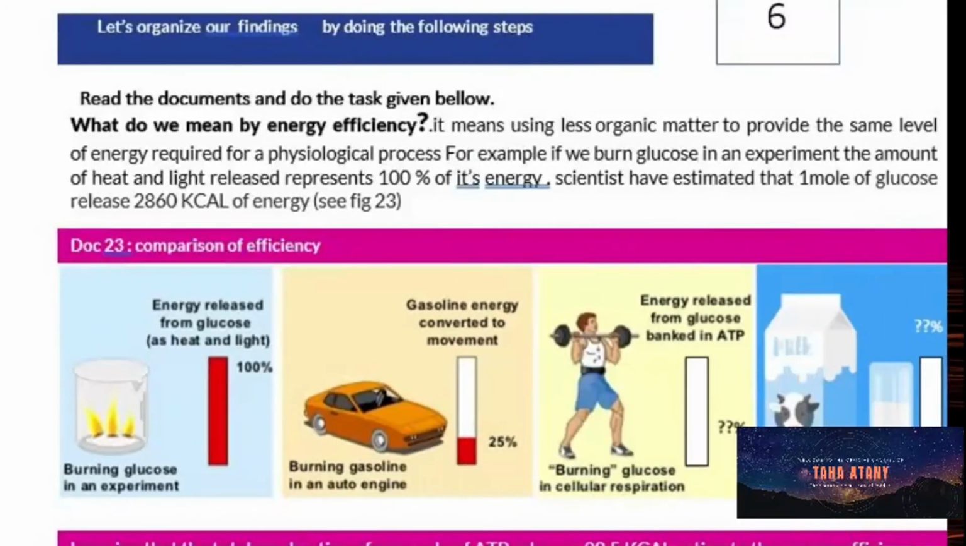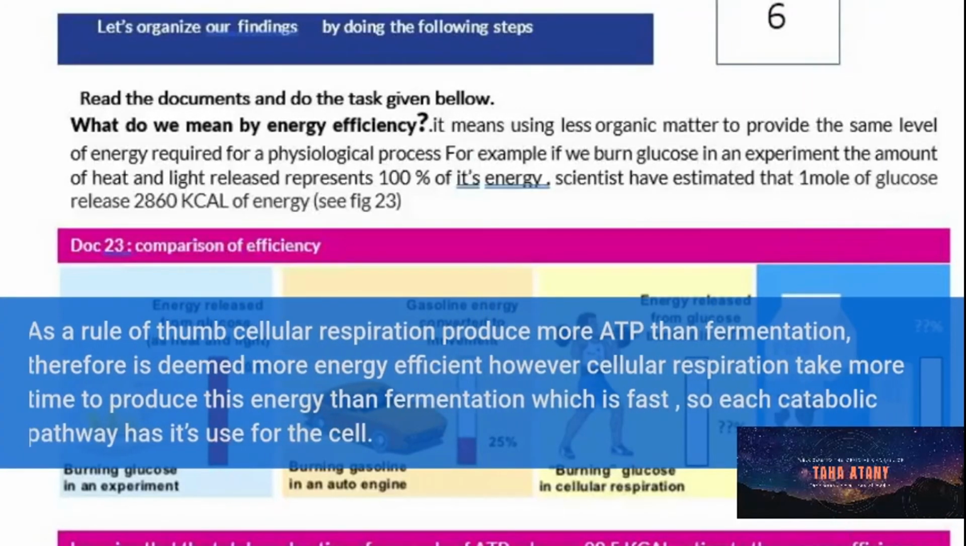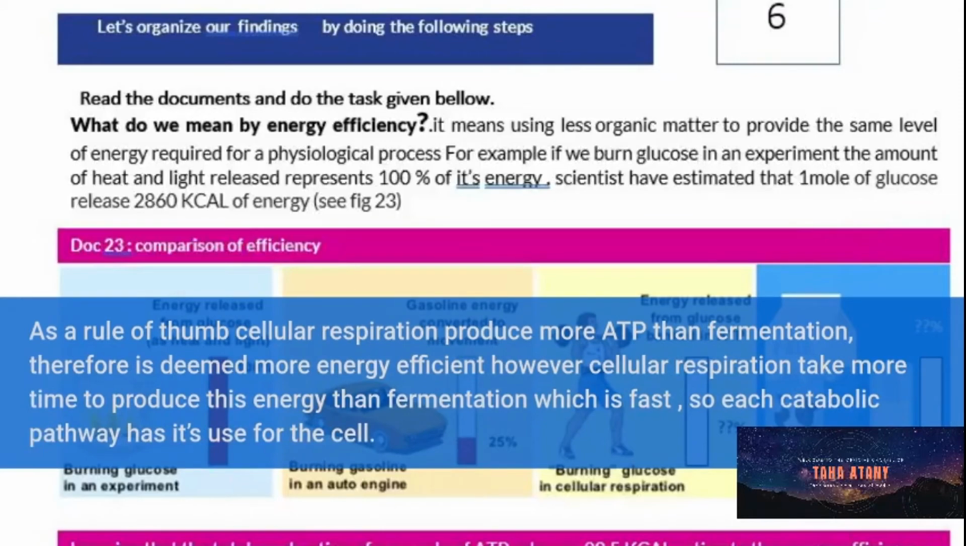Energy yield and energy efficiency. As a rule of thumb, cellular respiration produces more ATP than fermentation, and is therefore deemed more energy efficient. However, cellular respiration takes more time to produce this energy than fermentation, which is fast. So each catabolic pathway has its use for the cell.